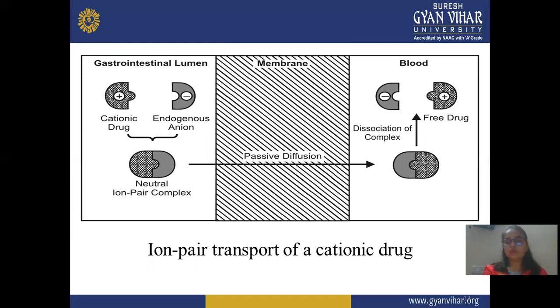Meaning both cationic and anionic molecules are present, and they form a neutral complex, and this neutral complex permeates the membrane. After the membrane, it goes into blood, and with the help of systemic circulation, it reaches the systemic site, where it breaks and releases free drug, and it dissociates. This free drug goes to the particular site with the help of blood and shows a specific therapeutic effect. And this is a systemic view of ion pair transport.